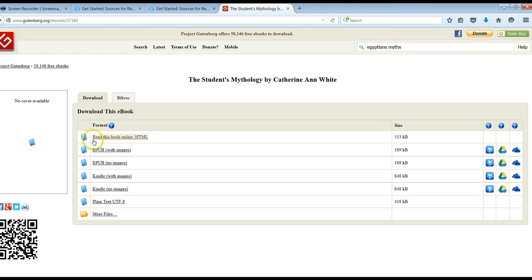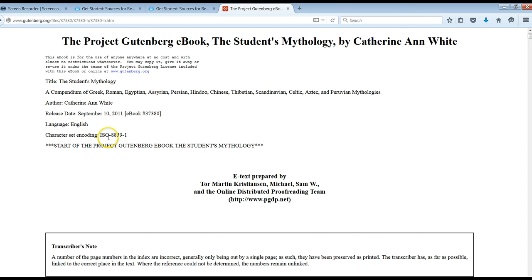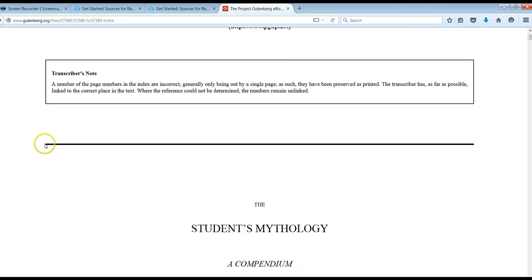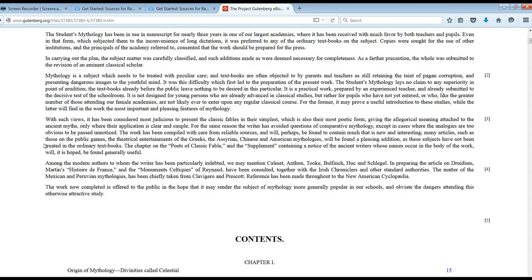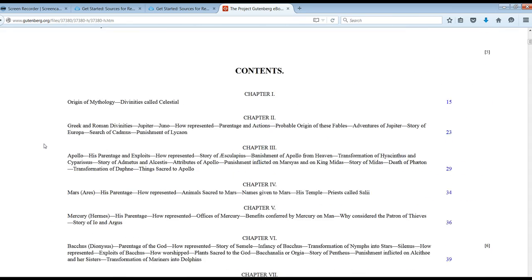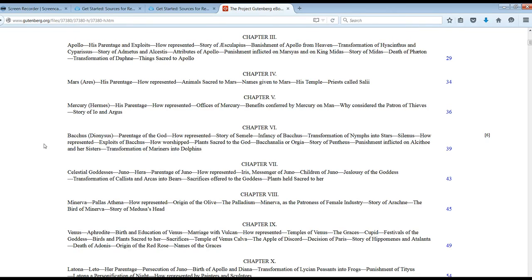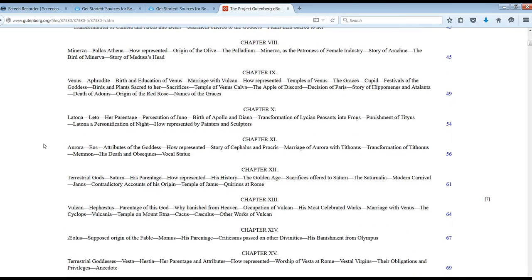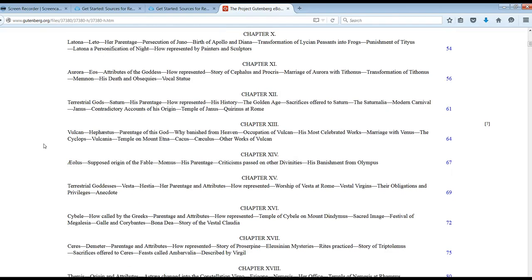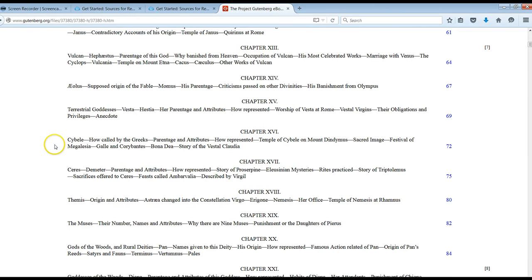So as I mentioned earlier, you can read this in a variety of formats, including Kindle edition if you have that app or your own Kindle device. I'm just going to go, though, with the plain text, the HTML, and you can get a little bit of information about this book. And then you can scroll down and browse the chapters and see what might be available. So lots of good stuff that could be of interest to me in this.